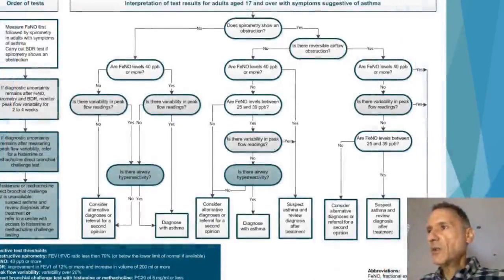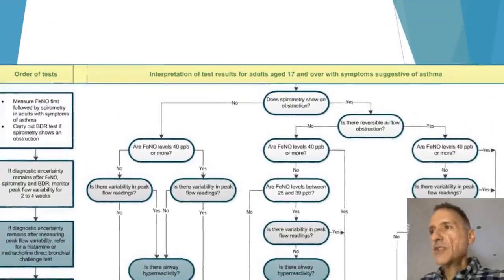Okay, so we're going to look at this flowchart, which looks at the objective tests for asthma in adults aged 17 and over. This flowchart has two sections. The first one considers the order of the tests that need to be carried out, and the second one tells us about the interpretation of the test results.